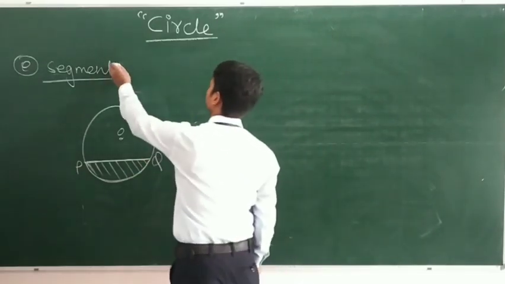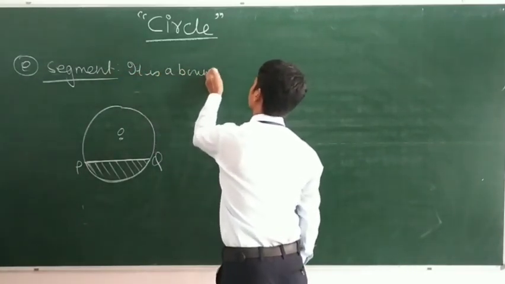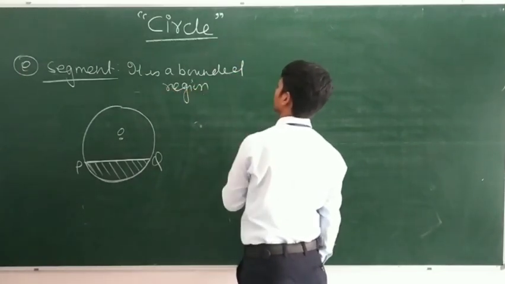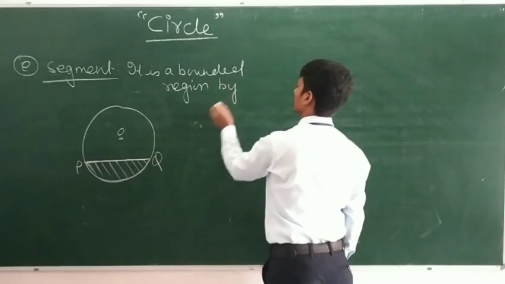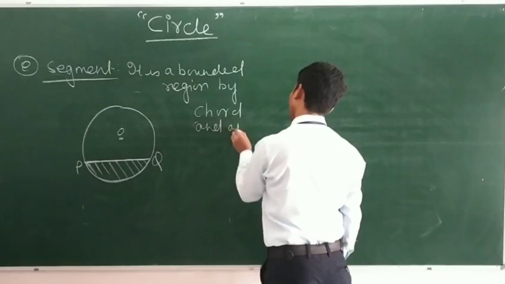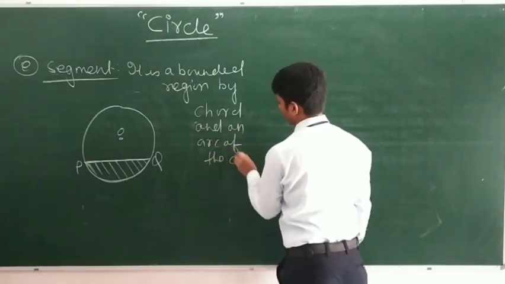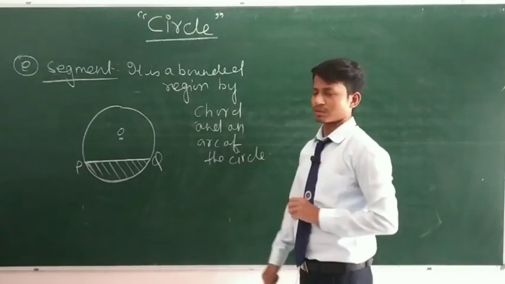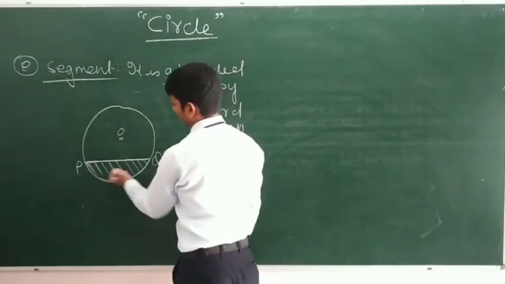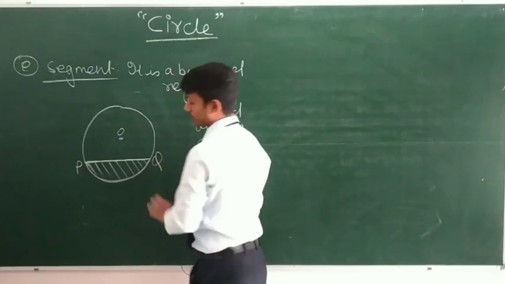So what is segment? It is a region bounded by a chord and an arc of the circle. All right. Now, next thing is what? Actually, this segment is bounded by the minor arc.